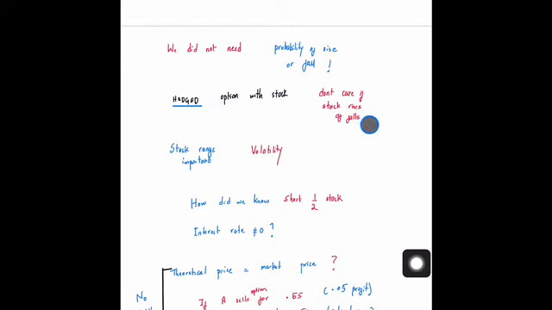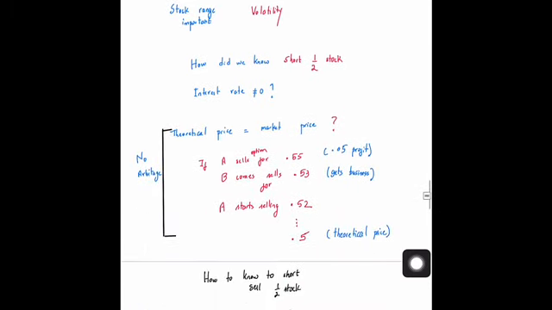However, the stock range, that is how much the price of the stock can go up or down, is important in the problem, and this is called the volatility. How much the stock price is varying, how much it could go up or how much it could go down, this particular range is called volatility, and this thing is important. Now you would say, okay, but how do we figure out how much of stock to short?